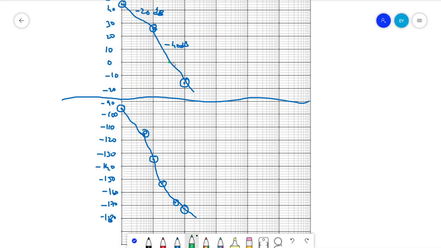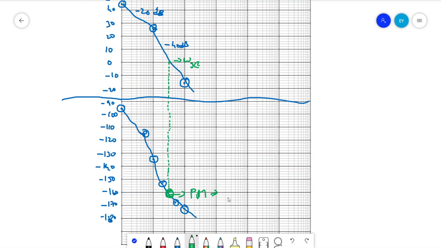If you draw a perpendicular from here, where it meets the phase plot will give us the phase margin, PM.